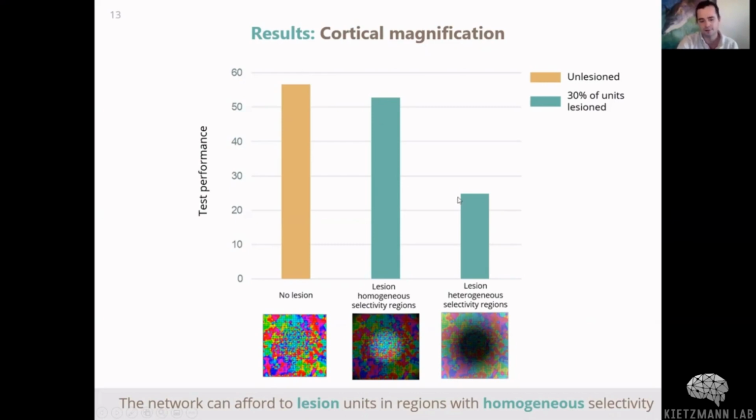And this tells us that the network can afford to lose units in regions with homogeneous selectivity. So what we're working on now is to show that if the network had to minimize energy consumption, these peripheral units would drop first, leading to true cortical magnification with more units per degree of visual angle in the fovea than in the periphery.